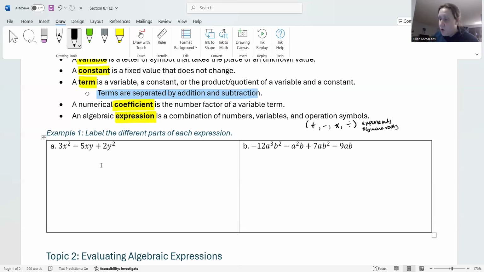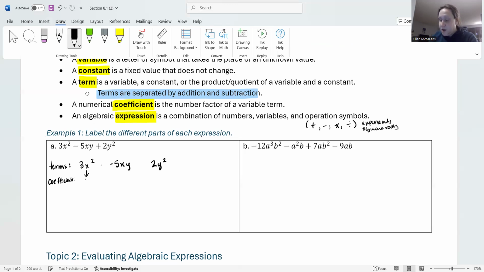Okay, so for example 1, it says label the different parts of each expression. Part A, let's start with just our terms. Let's list out our terms. So the first term is 3x squared. The second term is negative 5xy, and I know it's negative because there's a minus sign in front of it. Now, the 3x squared, I know it's positive because there's nothing in front of it, okay? And then finally, we have 2y squared, and it is also positive because there's a plus sign in front of it, okay?